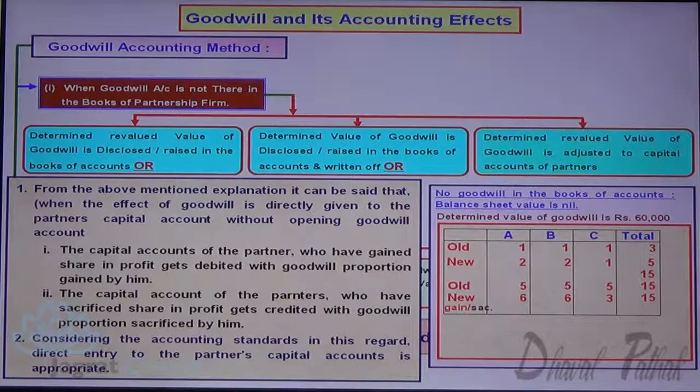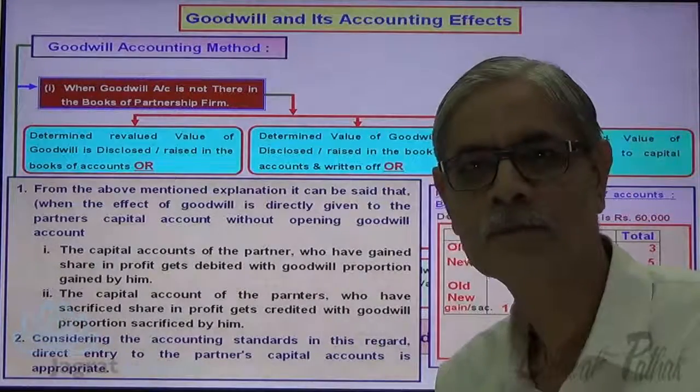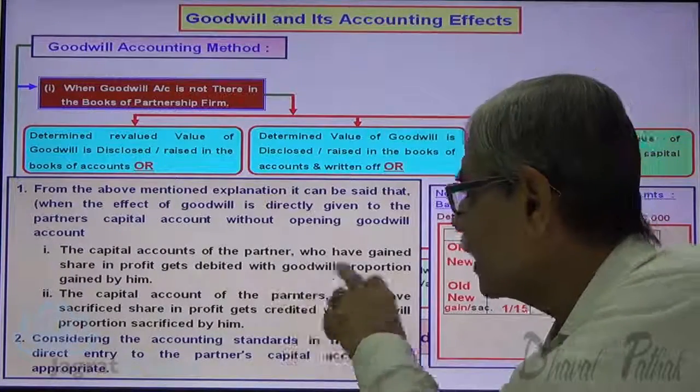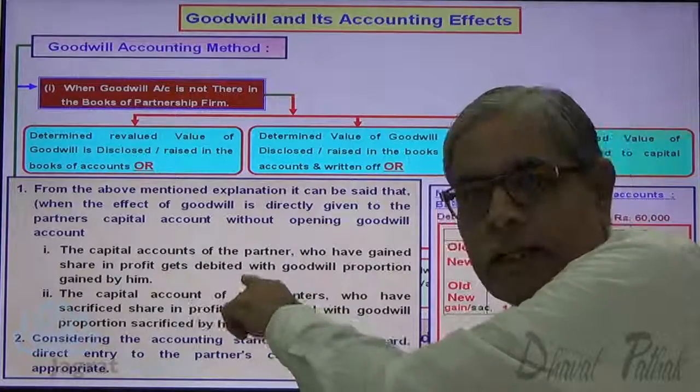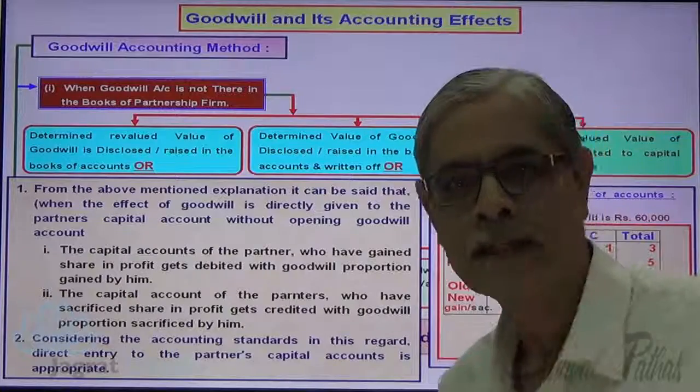Gain for A is rupees 1 against 15. Gain of B is rupees 1 against total profit 15, and the sacrifice of C is rupees 2 against total profit 15. Now in light of that, as I told you, the partners who have gained, their capital account is to be debited, and the sacrificing partner's capital account is to be credited.